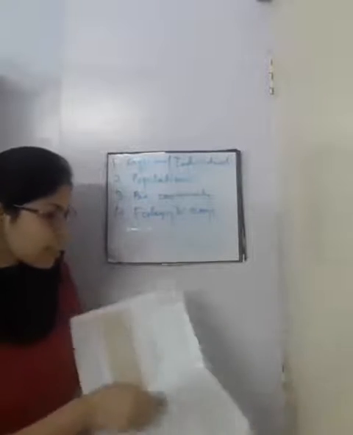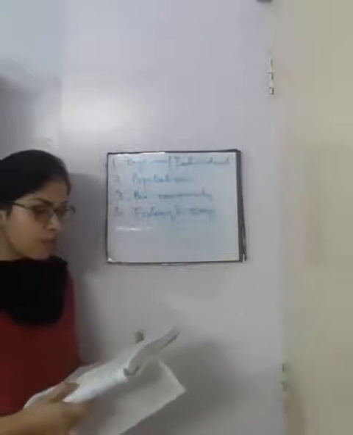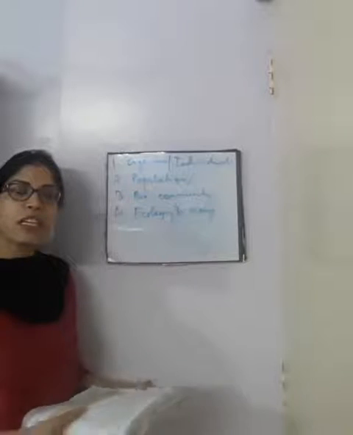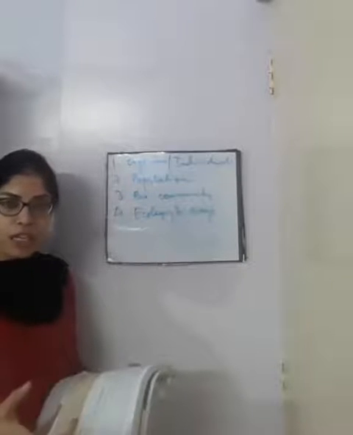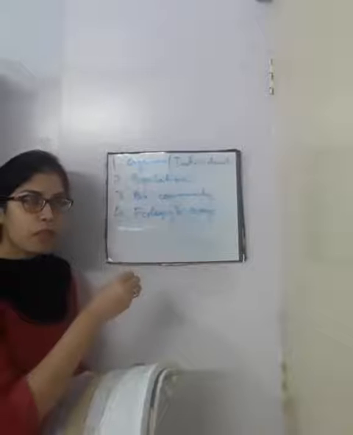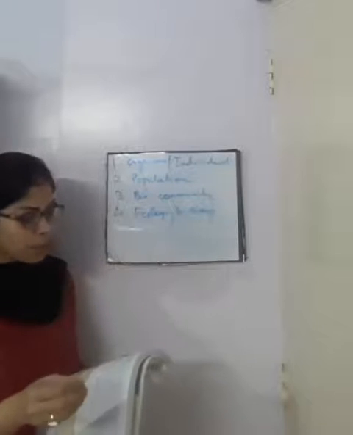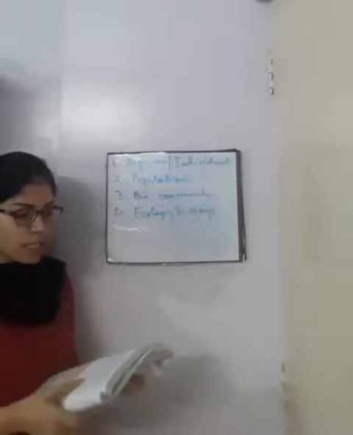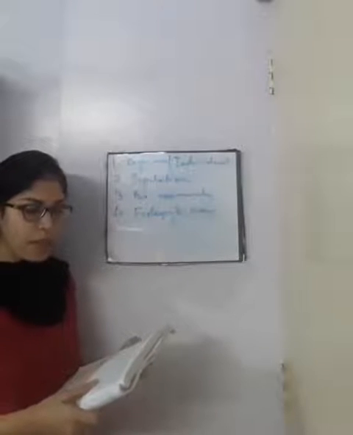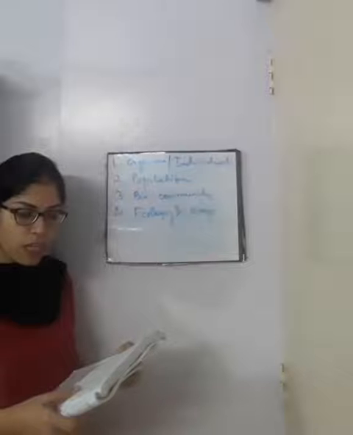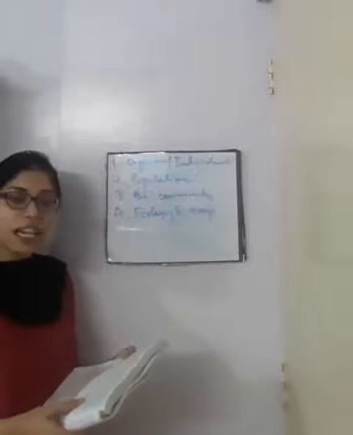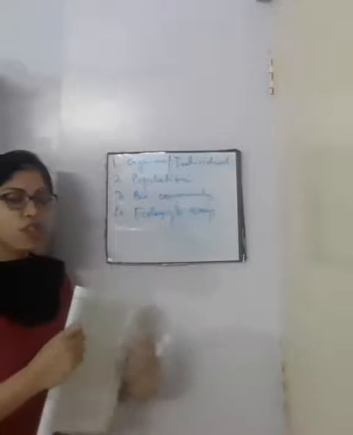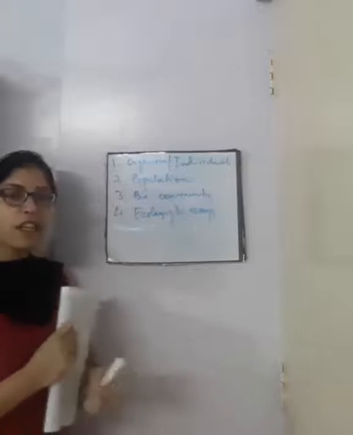Clear? There is a slight difference between ecology and ecosystem. The branch of science that reveals the interrelationship or the relationship between environment and community or organisms is known as ecology. But what is ecosystem? An ecosystem is composed of a biological community integrated with its physical environment through the exchange of energy and recycling of nutrients.